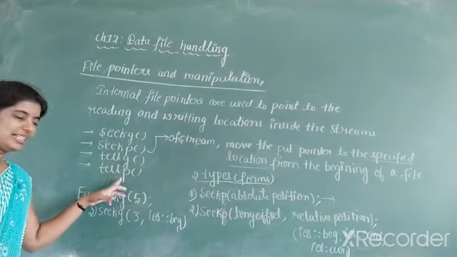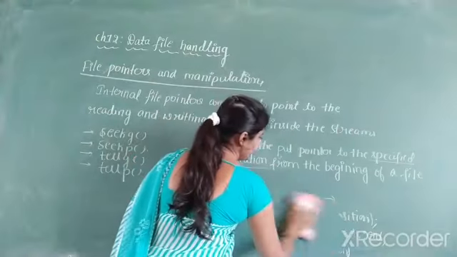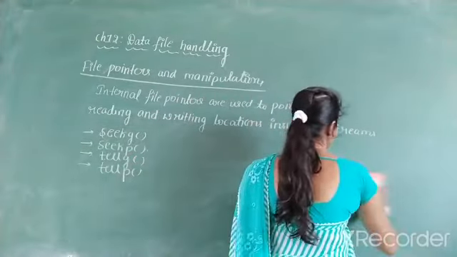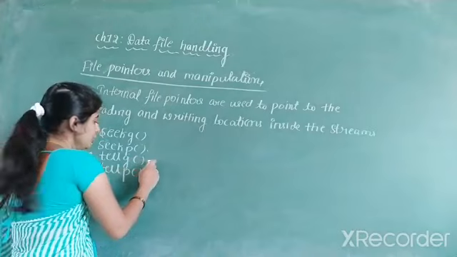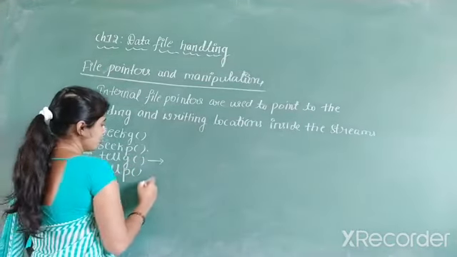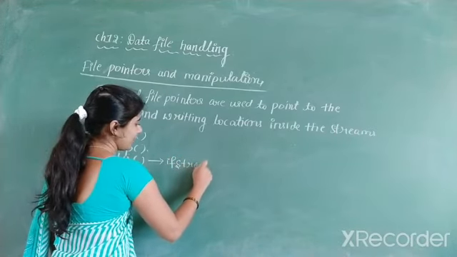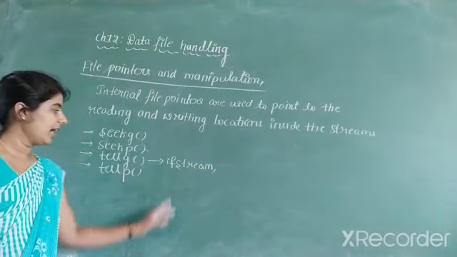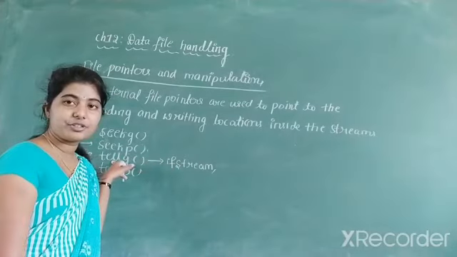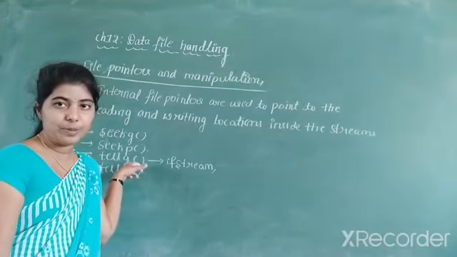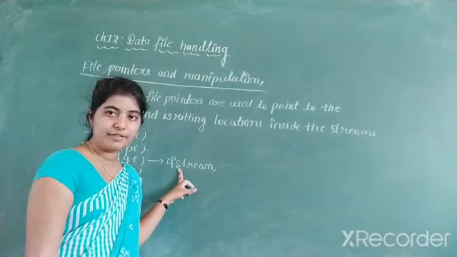Next we will discuss tellg and tellp member functions. In tellg, here g indicates the get pointer. The get pointer belongs to a class called ifstream, or the ifstream class provides a function called tellg function. Or the tellg member function belongs to a class called ifstream.